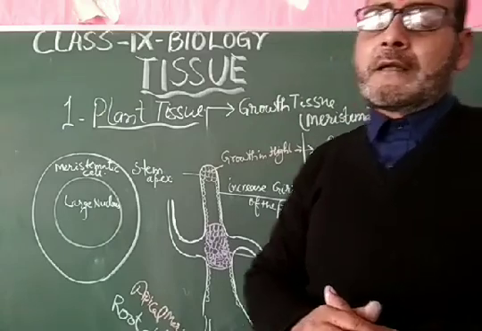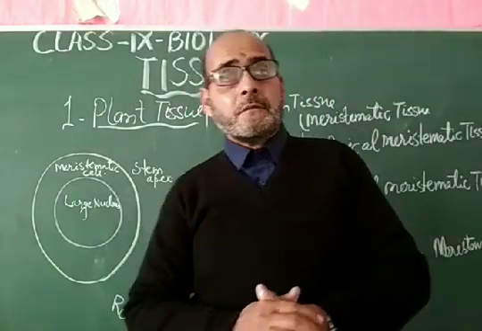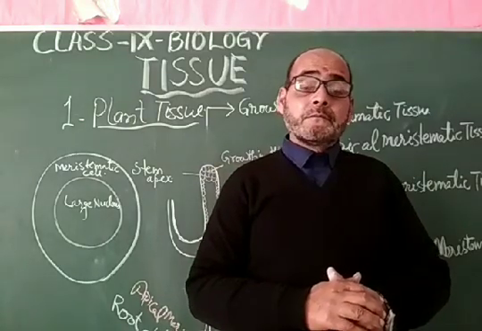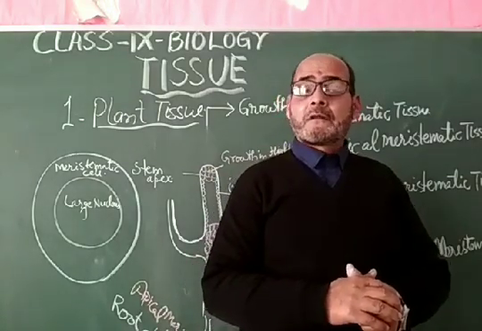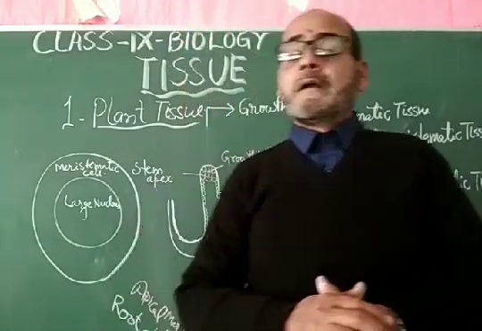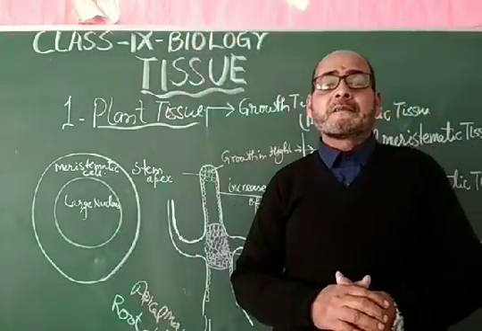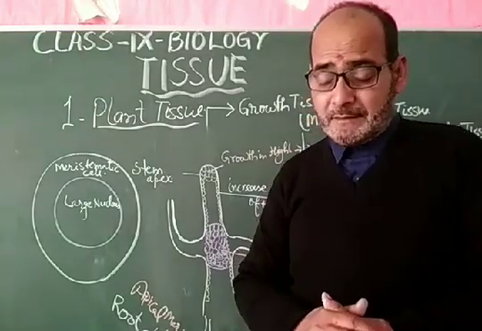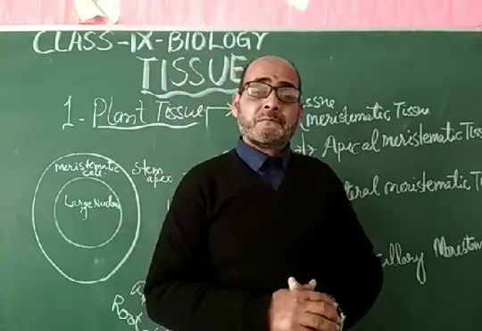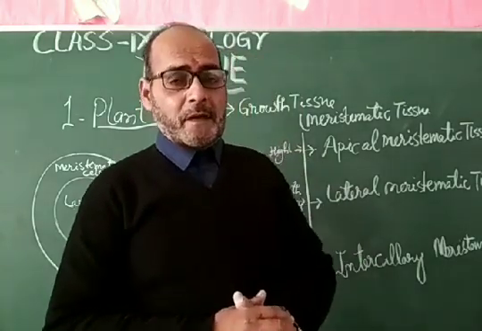Complex permanent tissue has two types of tissue group, xylem and phloem. These are the vascular bundles. They are responsible for the transportation in the plant body, and 75% of the cells are dead cells, and 25% are living cells. They are the xylem and phloem parenchyma.